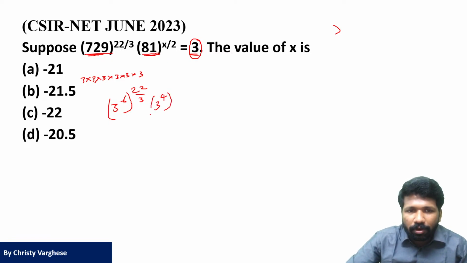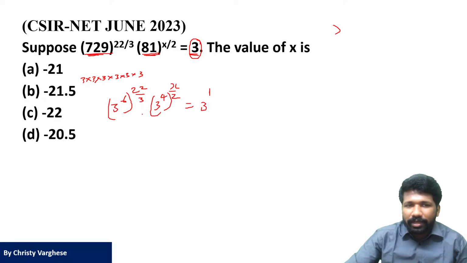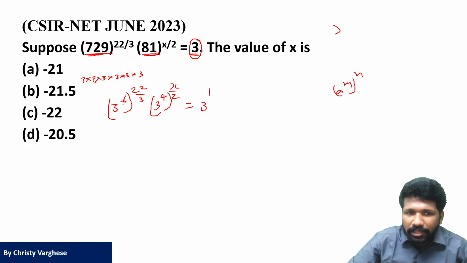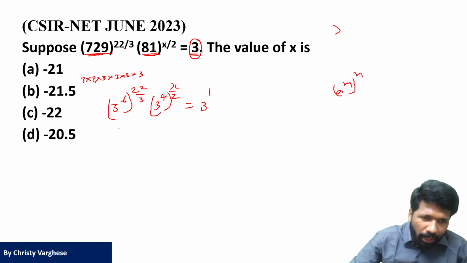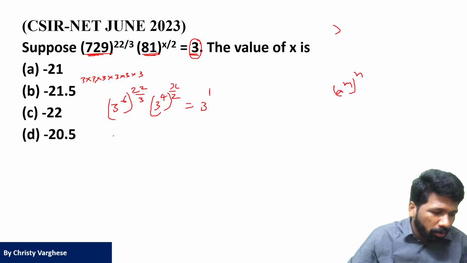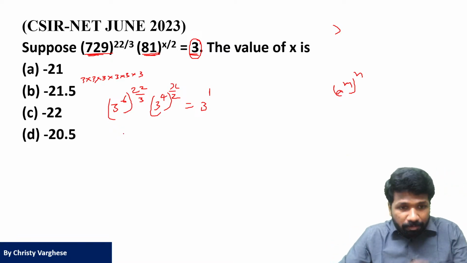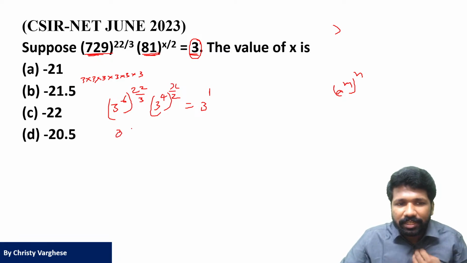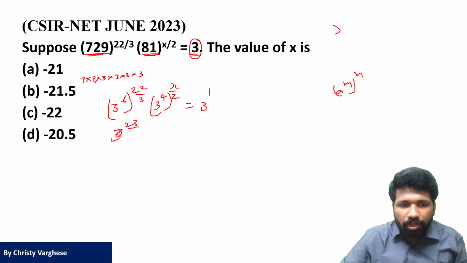That is 3 raised to 4, the whole raised to x by 2. This is equal to 3 raised to 1. Now, this is a raised to m, the whole raised to n. That is a raised to m into n. So you can multiply. I told you why you can multiply it. The logic behind it I have told you. Due to lack of time, I am not explaining that elaborately. You can just multiply it. That is 3 raised to 6 and 3 cancels. That is 22 by 2. 3 raised to 22 by 2.